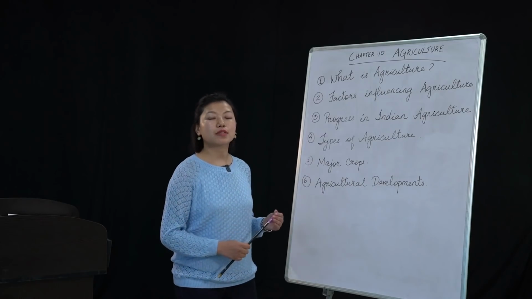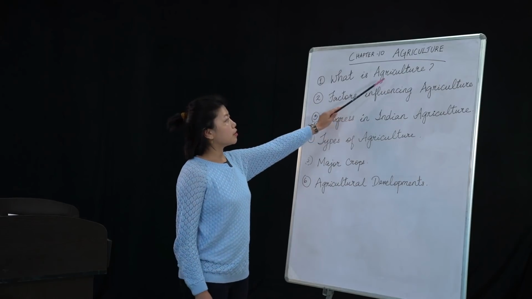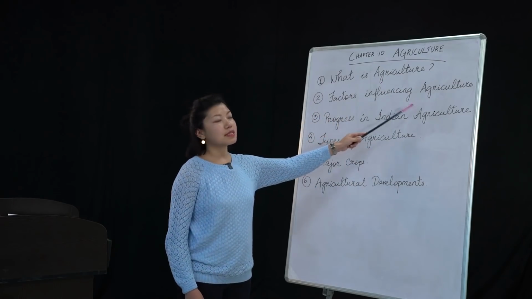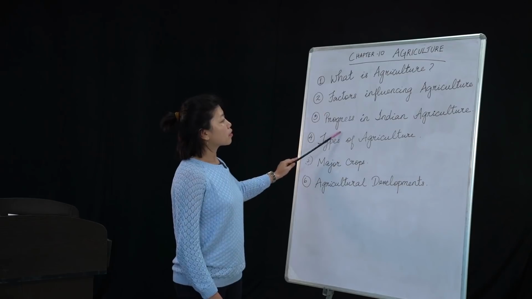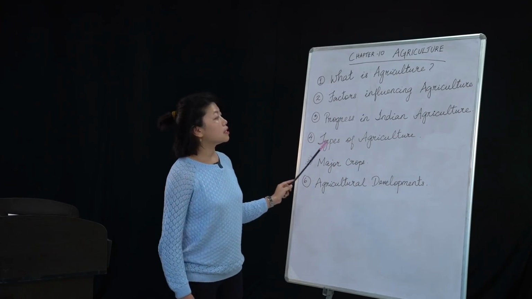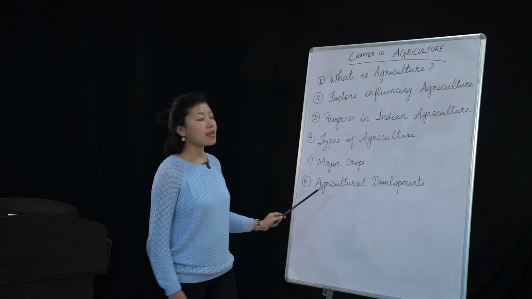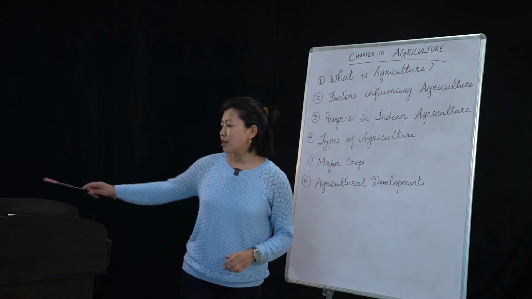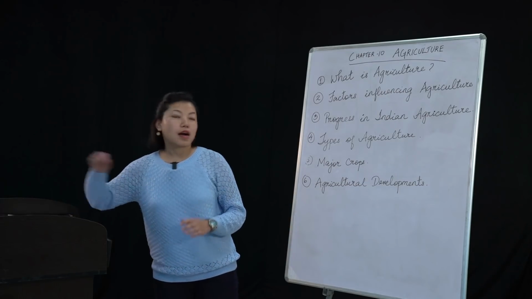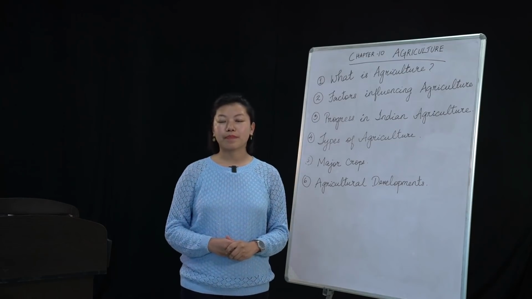So the subtopics that we are going to cover today are: what is agriculture, factors influencing agriculture, progress in Indian agriculture, the different types of agriculture, major crops and agricultural developments. I'll start with the first subtopic, that is, what is agriculture.